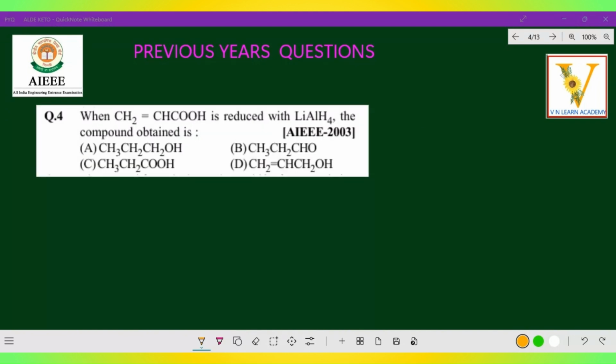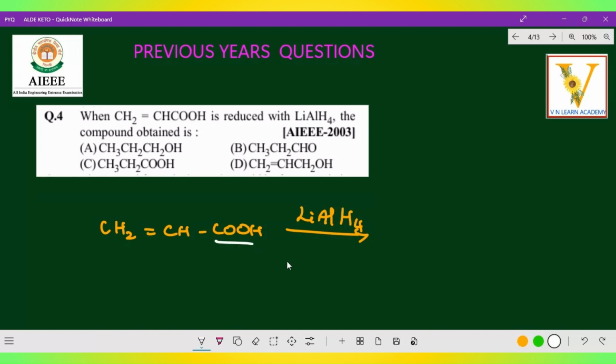The next question here: CH2 double bond CH COOH is reduced with lithium aluminum hydride. The compound obtained is, see, lithium aluminum hydride, it is a reduction reaction, right? So here CH2 double bond CH COOH combined with lithium aluminum hydride is a reduction reaction. Lithium aluminum hydride, you know what purpose we are using it for in reduction? Here it converts the acid group into alcohol. That's all. It will not affect the C double bond C. Lithium aluminum hydride is used for what purpose? Acid group to alcohol group.